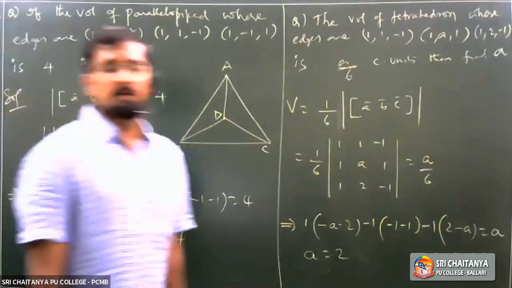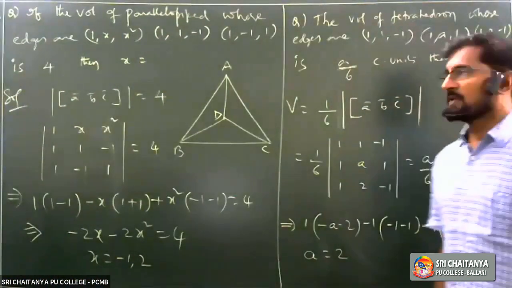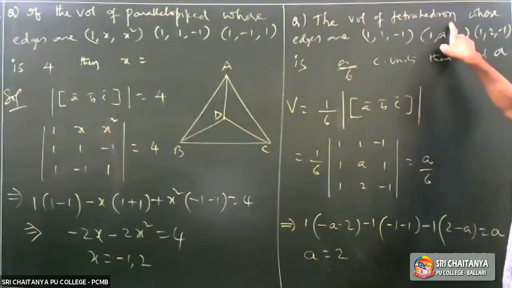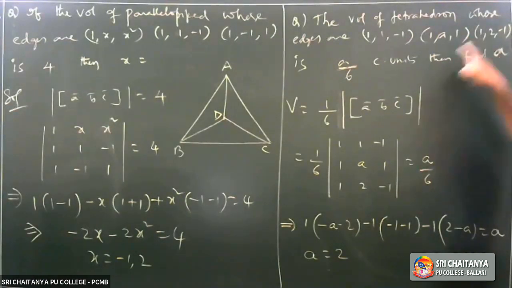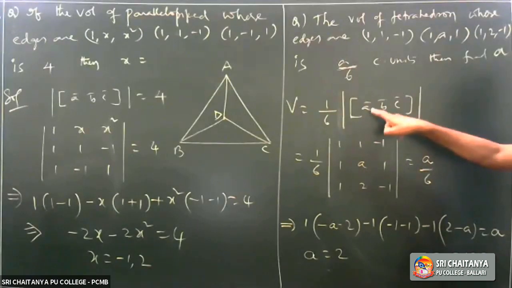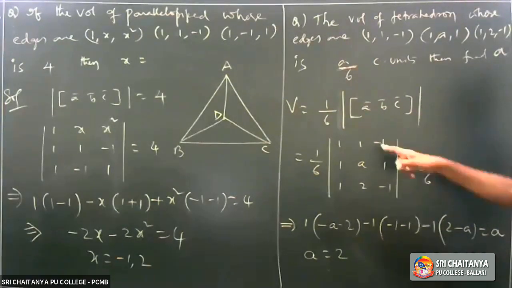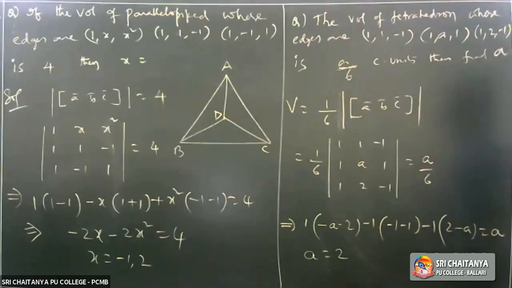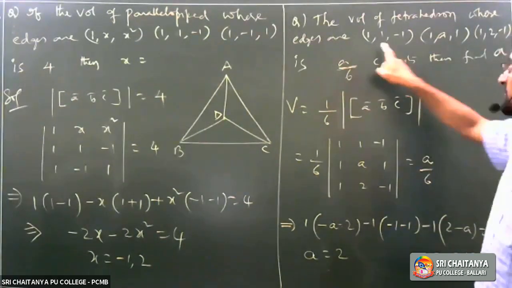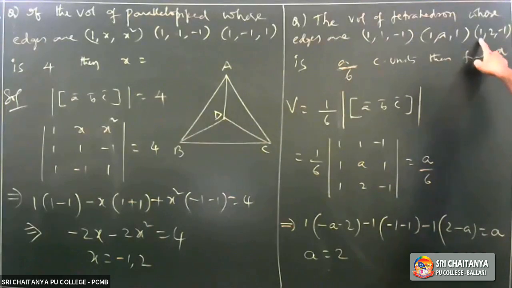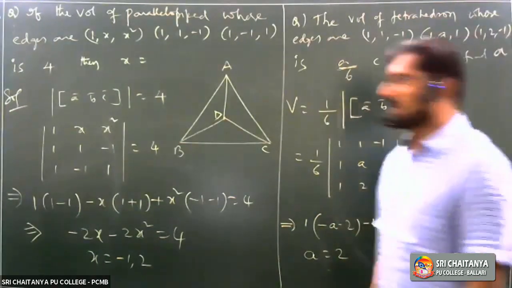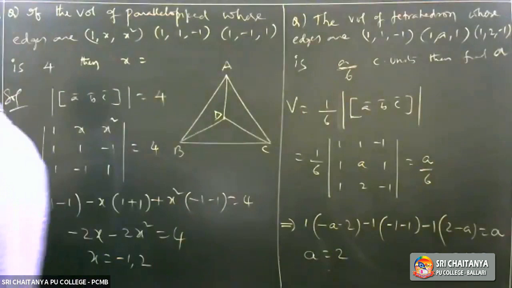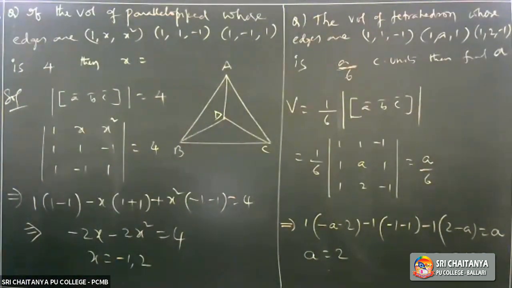I am going to repeat this problem once again. Observe this one. The volume of a tetrahedron whose edges are A bar, B bar, C bar is given by 1/6 of box ABC. So 1/6 into box ABC value is equal to the determinant of [1, 1, minus 1; 1, A, 1; 1, 2, minus 1], which is equal to A by 6 as given to you. Now both sides 6 get cancelled, and after expanding the determinant, you are going to get A value is equal to 2.